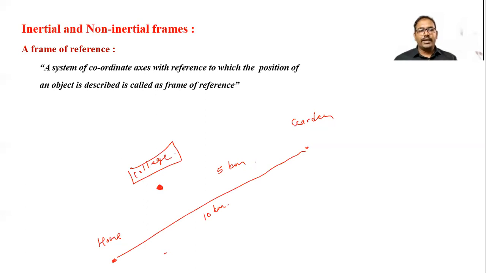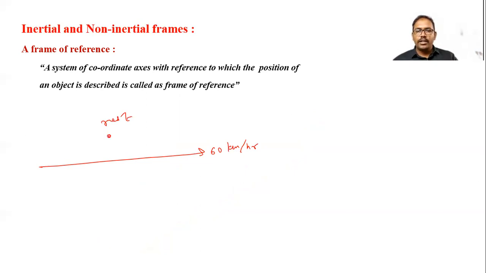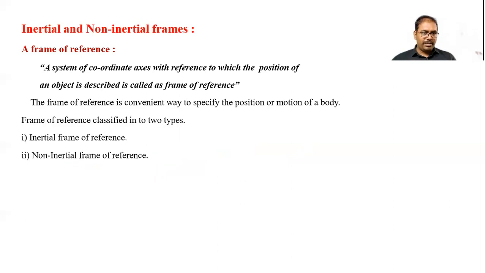So you remember one thing here. Similar to that, frame of reference is very important. When we are at rest and a vehicle is moving with a speed of 60 km per hour, with respect to you on earth, the vehicle is moving at 60 km per hour. But as you go into space, the vehicle is moving at 60 km per hour, and the earth is also rotating, so everything changes. So in physics, when we are learning everything, the reference point is well defined. So let's see what an inertial frame and a non-inertial frame are.